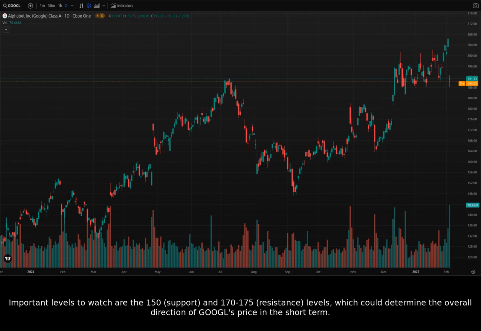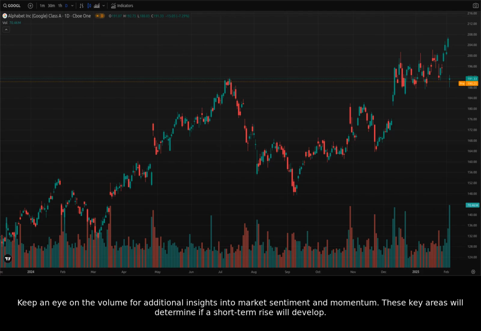Important levels to watch are the 150 support and 170 to 175 resistance levels, which could determine the overall direction of GOOGL's price in the short term. Keep an eye on the volume for additional insights into market sentiment and momentum. These key areas will determine if a short-term rise will develop.